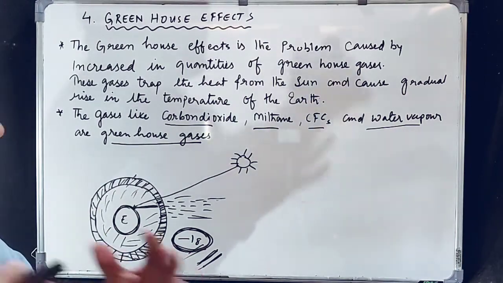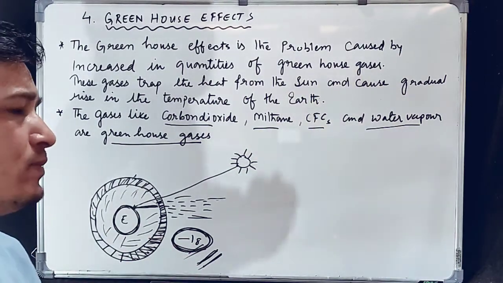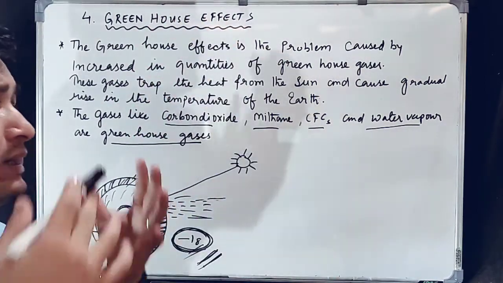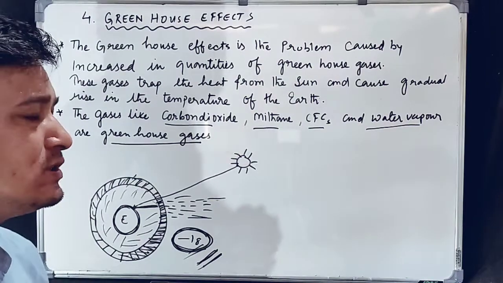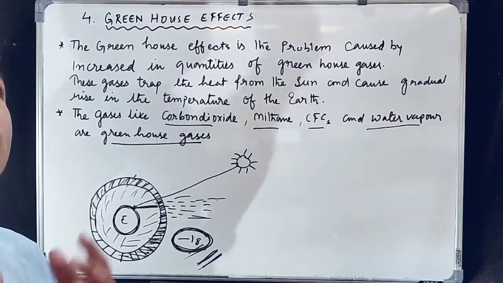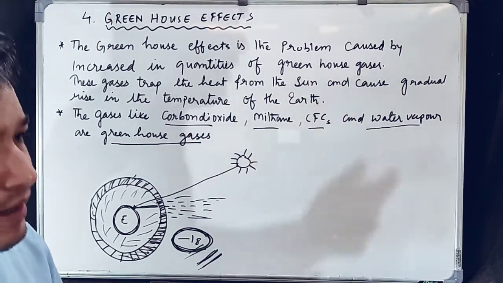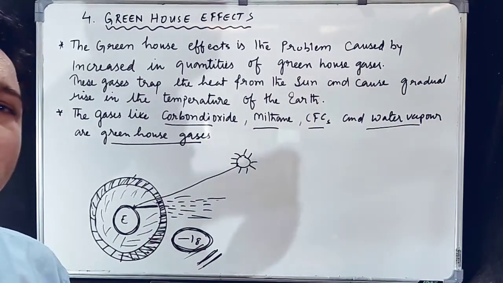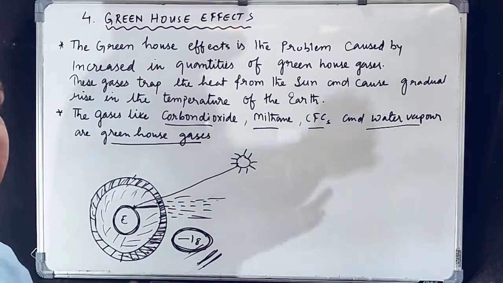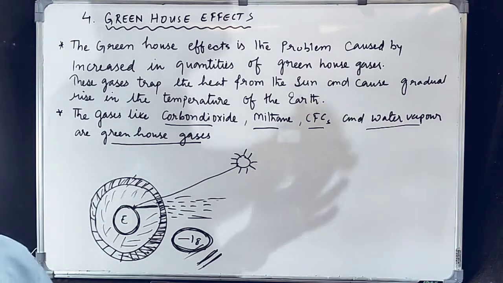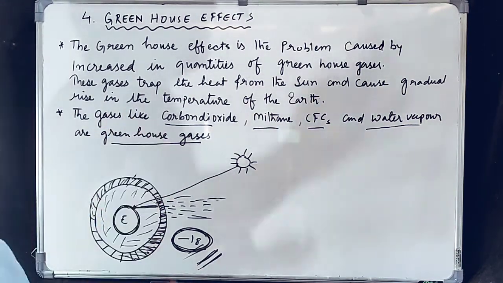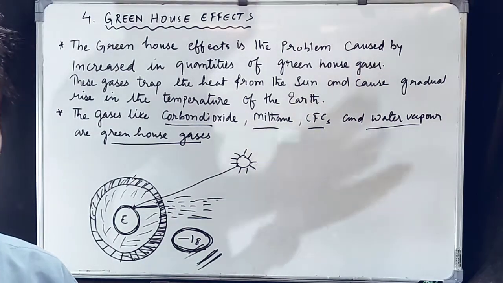All the icebergs that we have on the poles of the earth, all the mountains, all the big pieces of ice that we have on the poles, what will happen? They will start melting and get converted into liquid, into water, and they come and join the oceans and the seas, due to which the level of the seas and oceans rises, and slowly and gradually they will cover all the landmass of the earth, and one day our earth will become totally full of water.